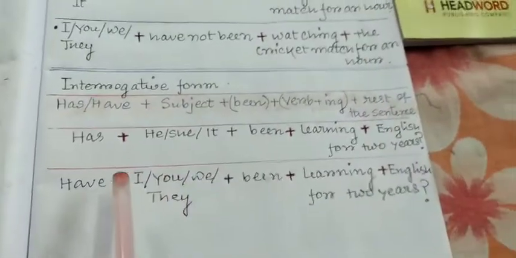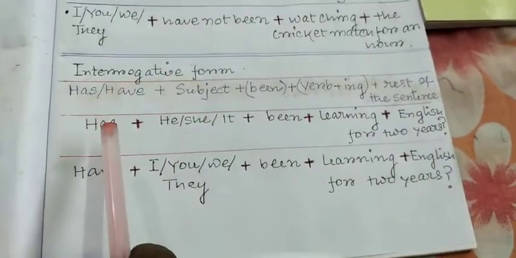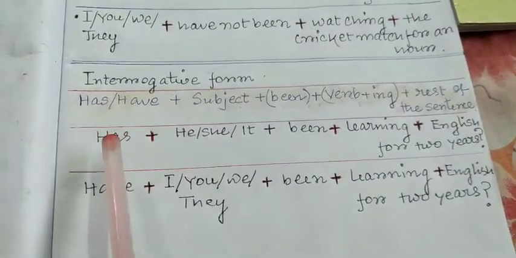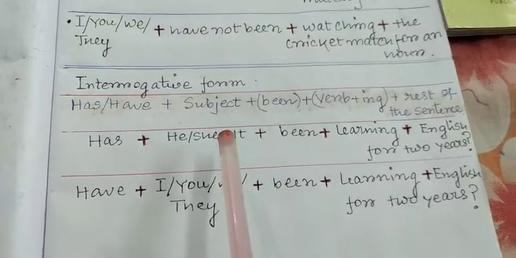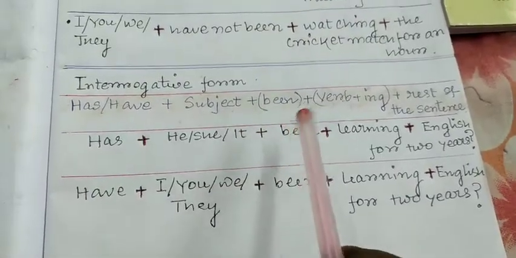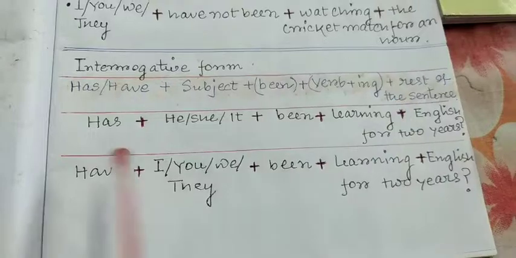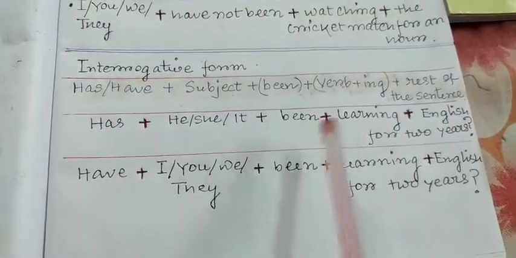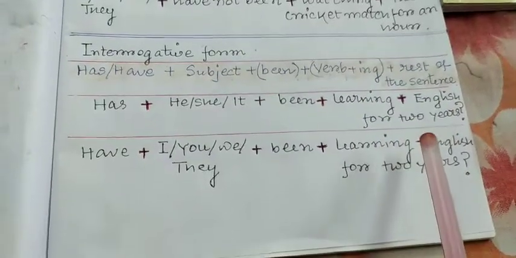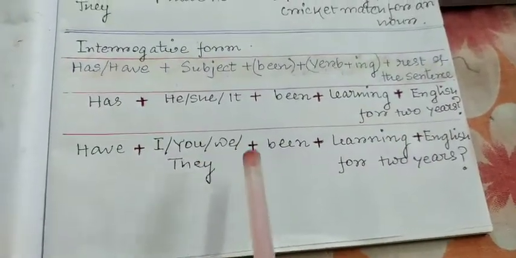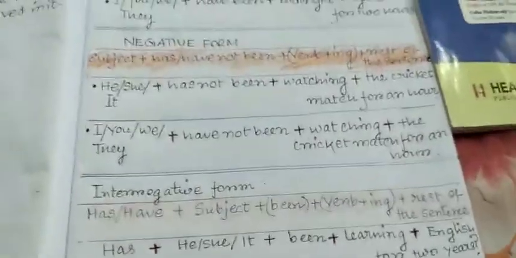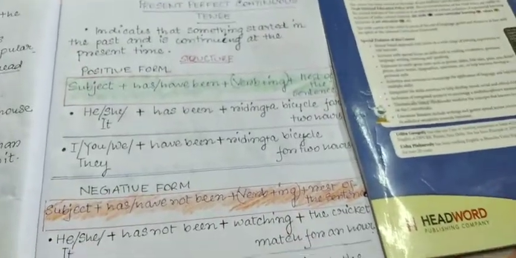Now we will read about the interrogative form. In the interrogative form, there is a slight change. As you can see, the auxiliary verb, that is has or have, precedes the subject, followed by been and then verb plus ing. As you can see, has he, she, or it been learning English for 2 years? Have I, you, we, or they been learning English for 2 years? So children, this is the structure of the present perfect continuous tense.